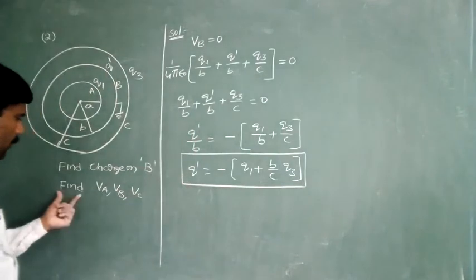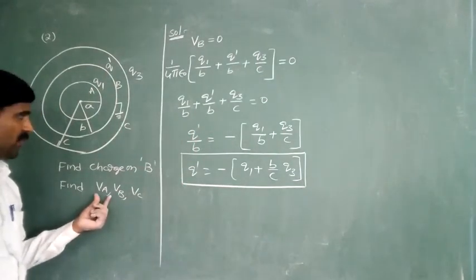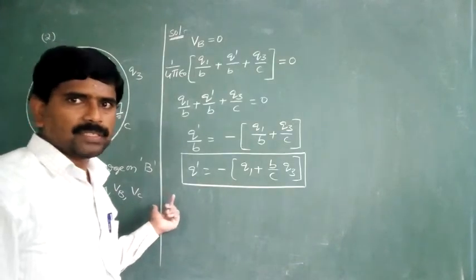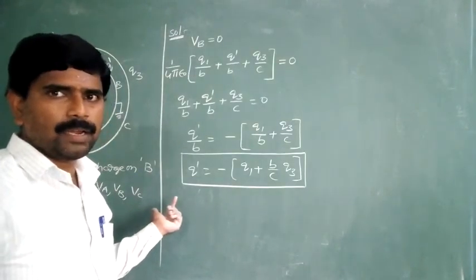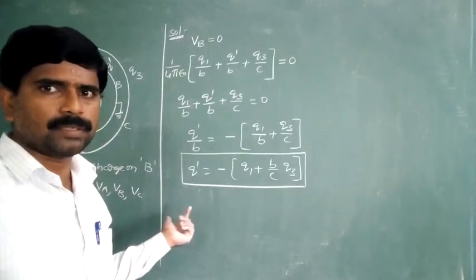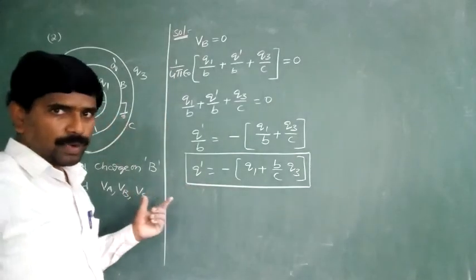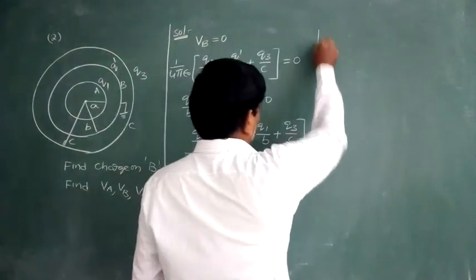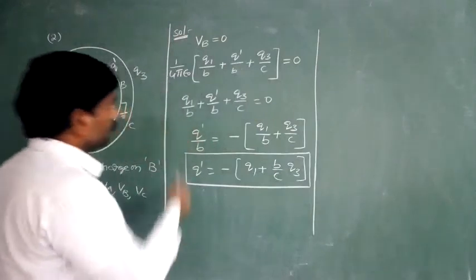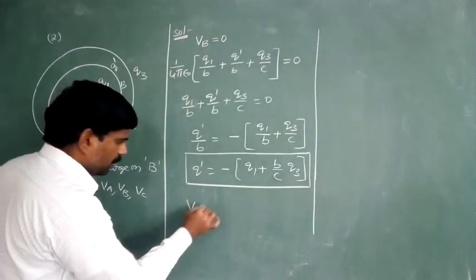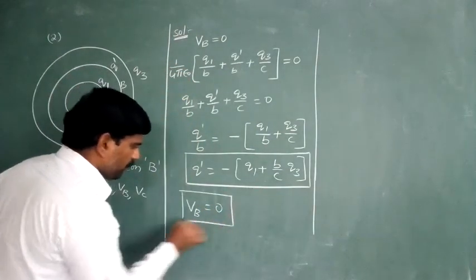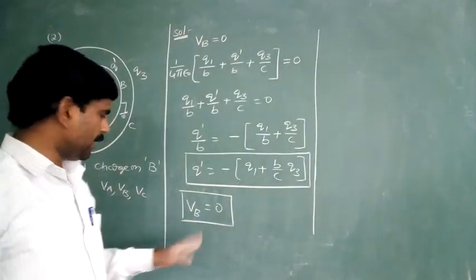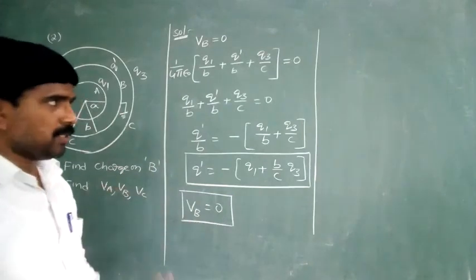Next, we want to find the potential on the surface of the first shell, second shell and third shell, one by one. Now we want to find the VA, VB and VC values. First, VB is equal to 0, because it is connected to the ground. VB must become 0. Next, we have to find the VA and VC values.